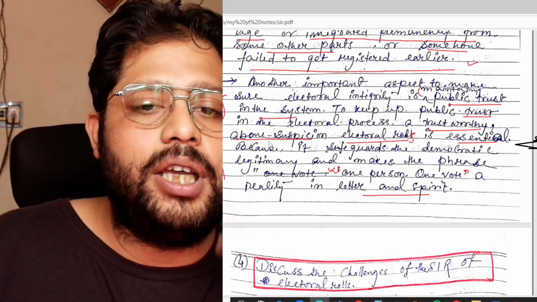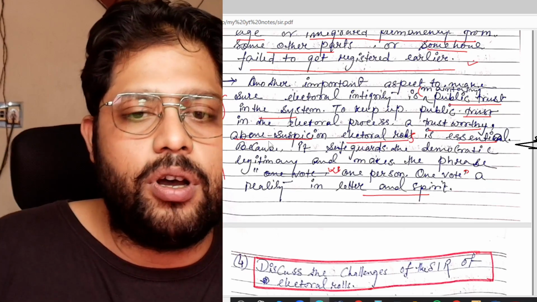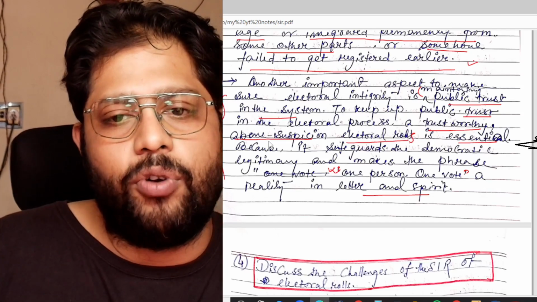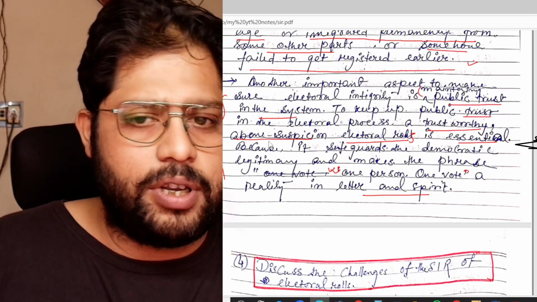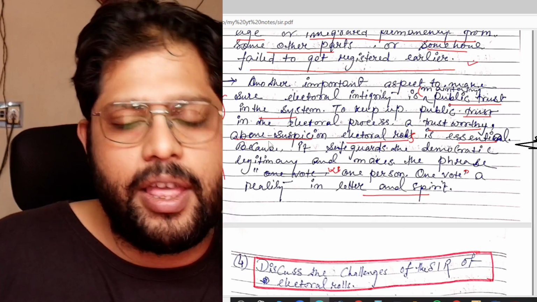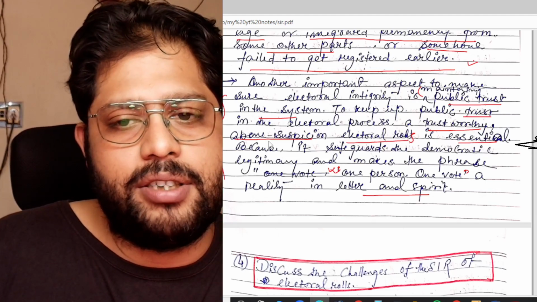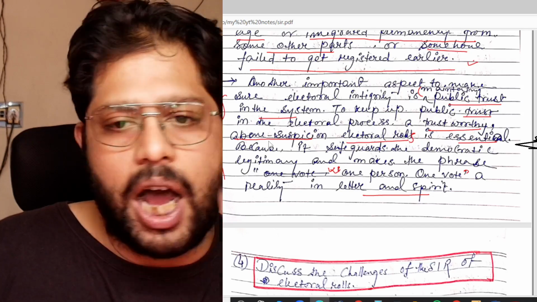Then only it will actually be a reality, because suppose a person is voting in some district or constituency, let's say in Chandannagar, and after migration he has registered his name in some place in Bihar.